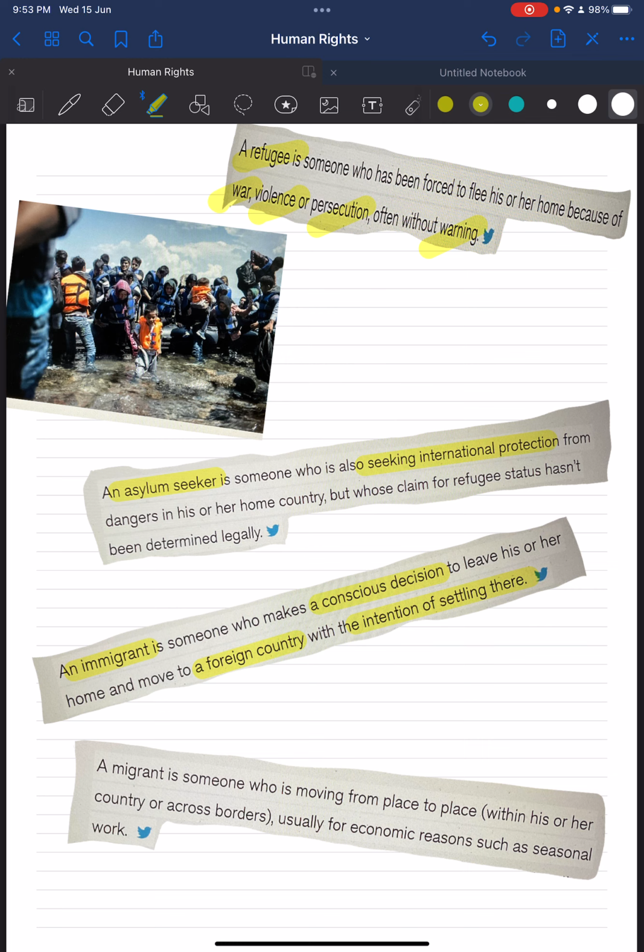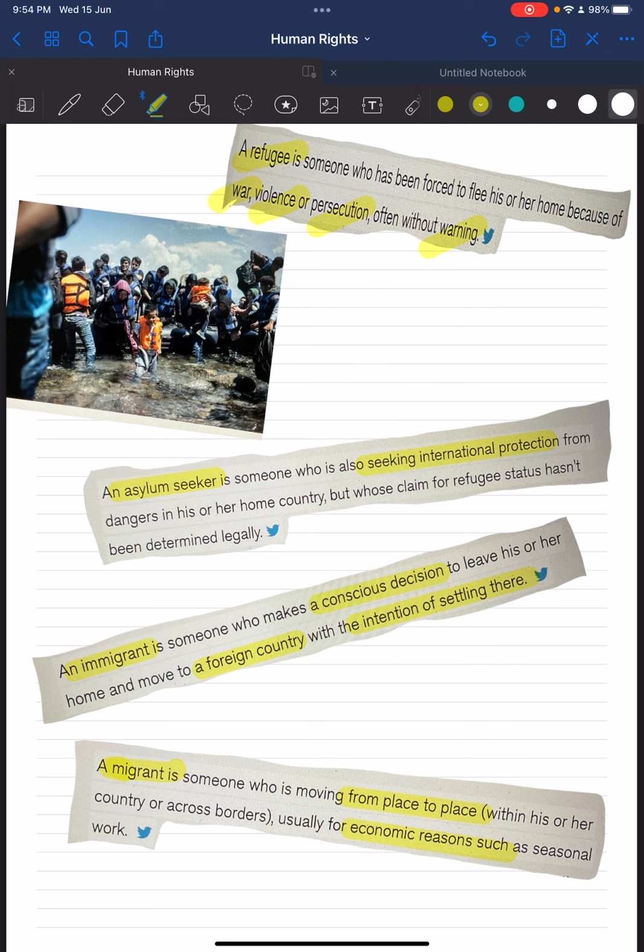Now the last one we have, migrant. A migrant is someone who is moving from place to place within his or her country or across borders, usually for economic reasons such as seasonal work. Similar to immigrants, they were not forced to leave their native countries because of persecution or violence, but rather are